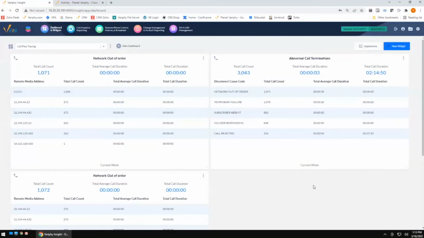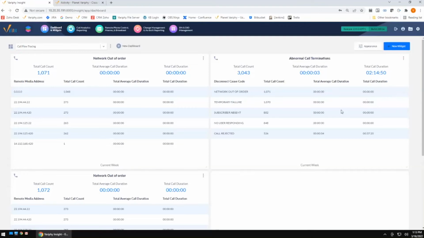And what we're looking at here are, we have our network out of order. There we've got our count, temporary failure, subscriber absent, all the things that we probably don't want happening within our cube environment. But we are looking at sequencing. So what you're going to notice here is when I copy this and change it over to events, we're going to get a small change.